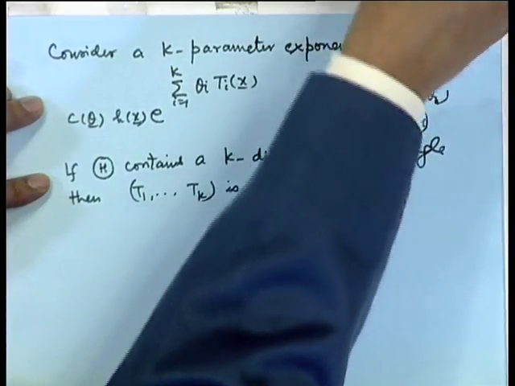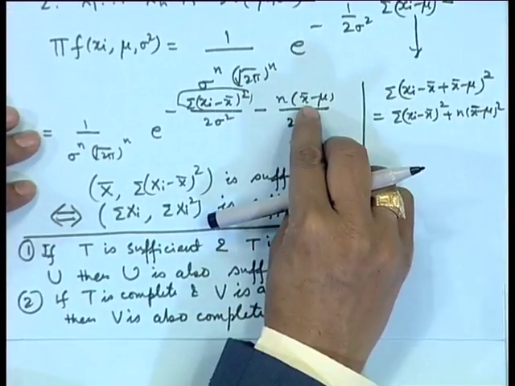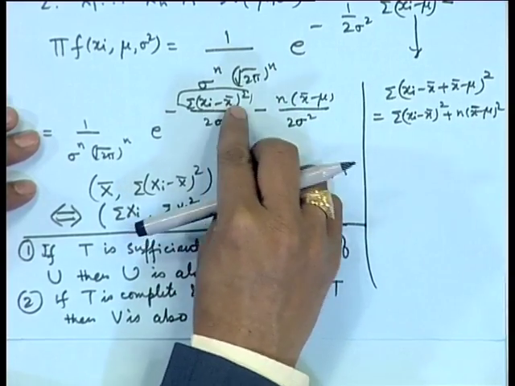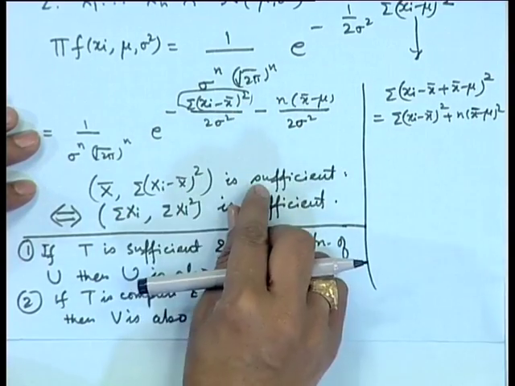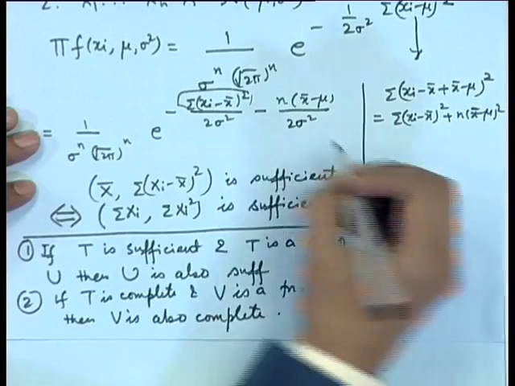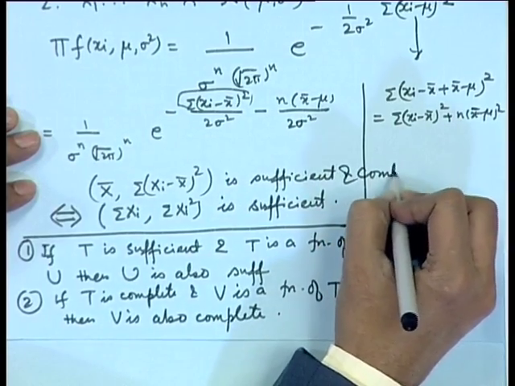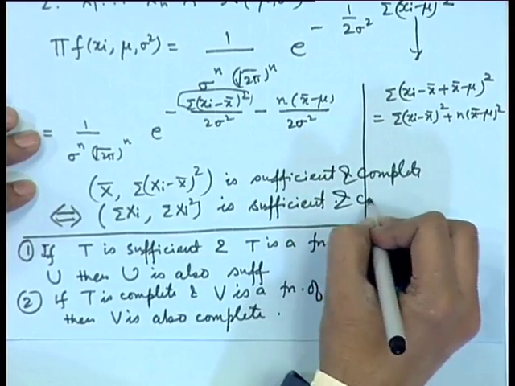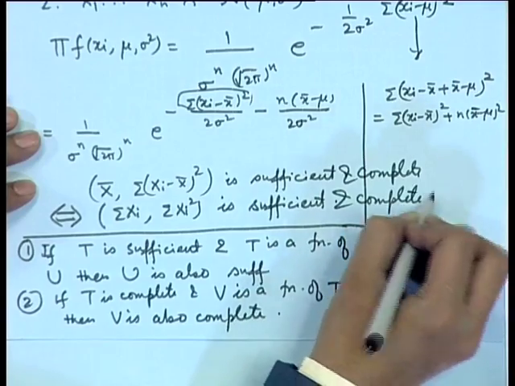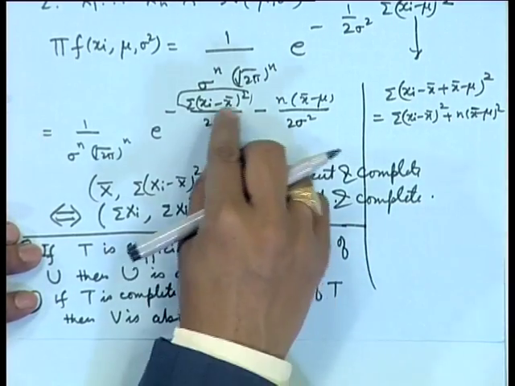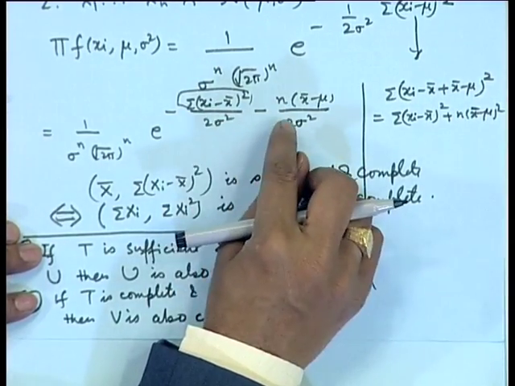If we utilize this, then obviously x bar and sigma xi minus x bar whole square will be complete also, because this can be considered as a 2 parameter exponential family.